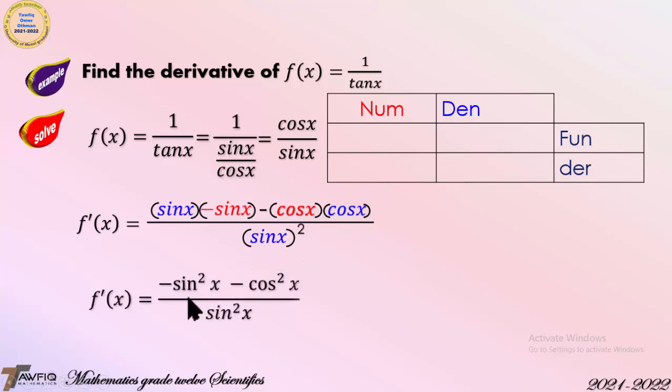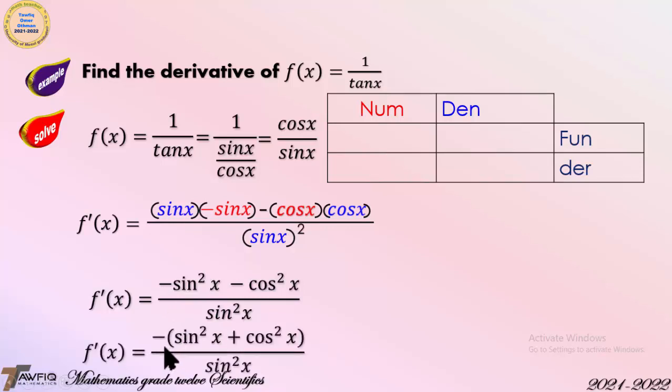Simplify. f prime x is equal to minus sine squared x minus cosine squared x over sine squared x. And now take a minus 1 as a common factor for the numerator. It becomes minus (sine squared x plus cosine squared x) over sine squared x. As you know that sine squared x plus cosine squared x is 1, therefore it becomes minus 1 over sine squared x.